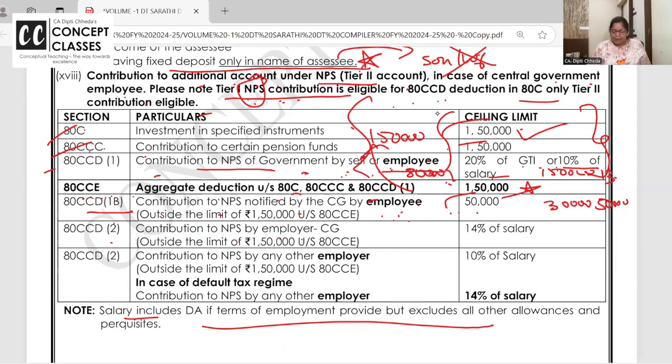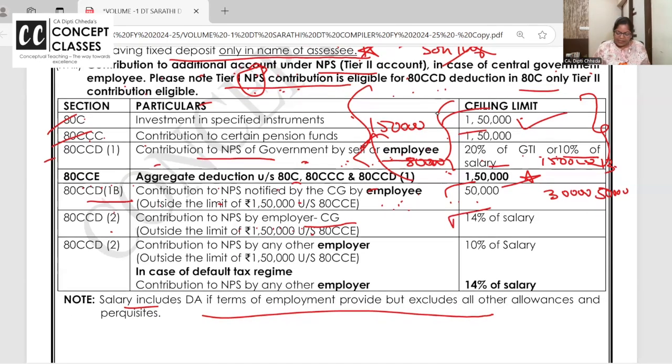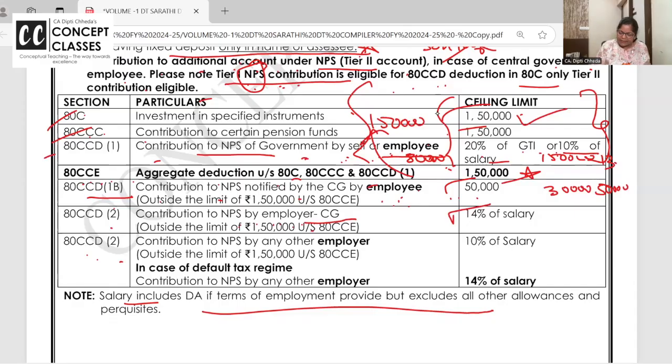Who is the employer? Central government. He can contribute to National Pension Scheme 14% of salary. Other employer under 80CCD(2) can contribute 10%. Other employer can also contribute 14% if you are filing your return under the default tax regime. I know remembering this is a task.